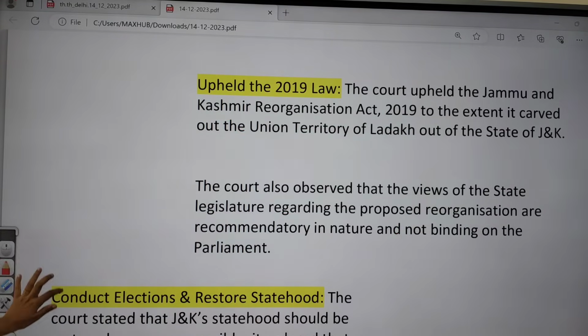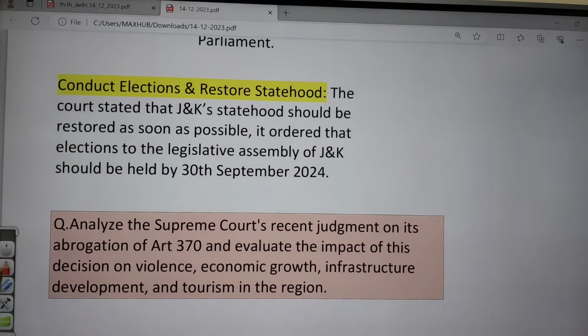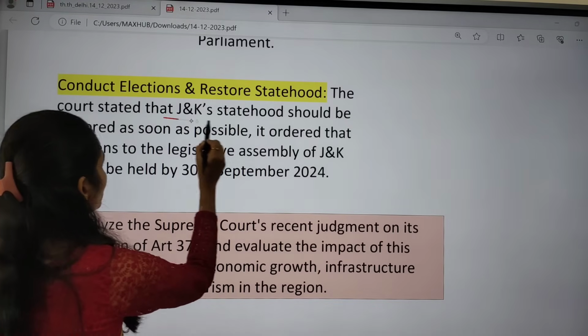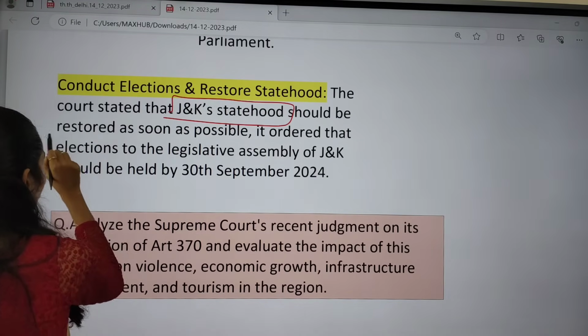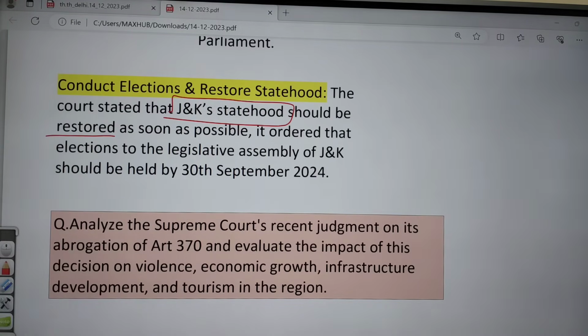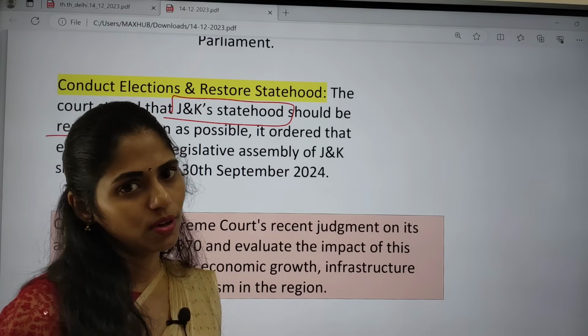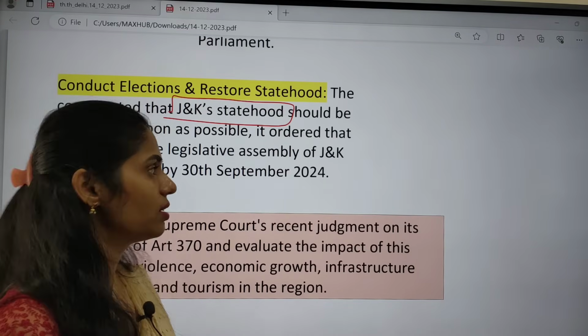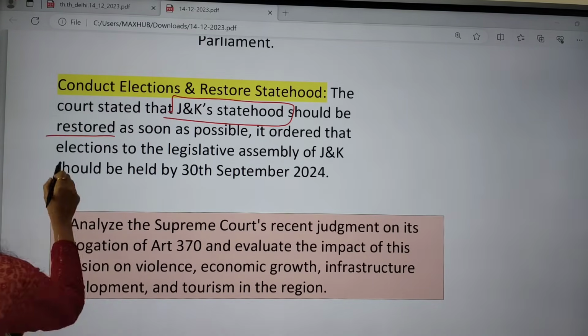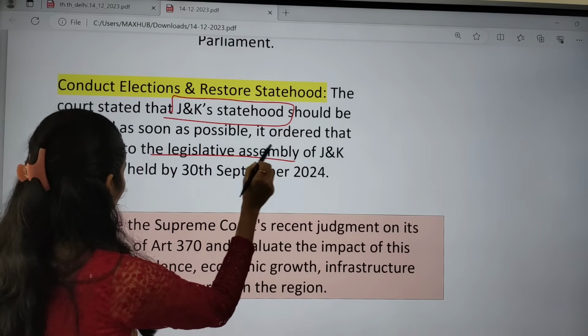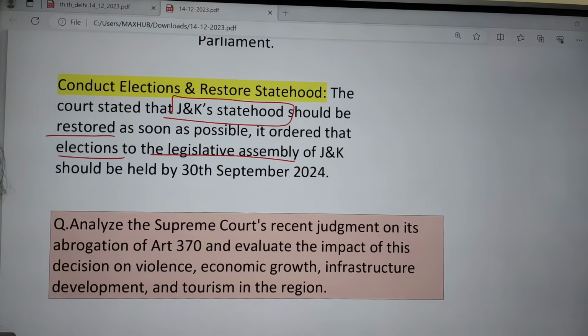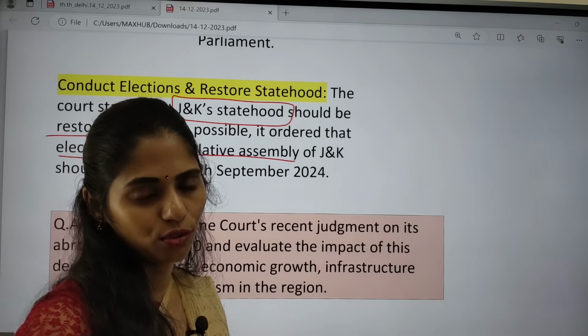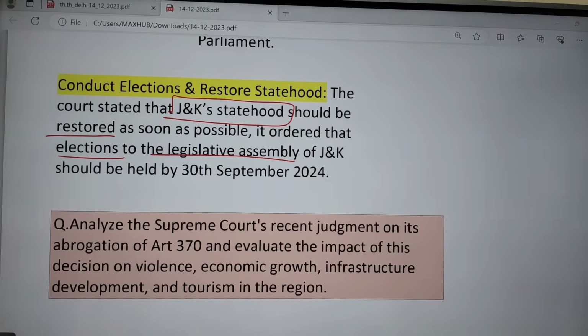And the next one is to conduct elections and to restore statehood. The court stated that Jammu and Kashmir statehood should be restored as soon as possible, and it ordered that elections to the Legislative Assembly of Jammu and Kashmir should be held by September 2024. So this is the deadline to conduct elections.